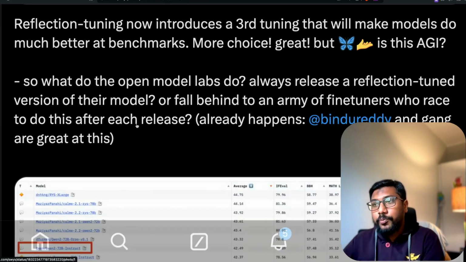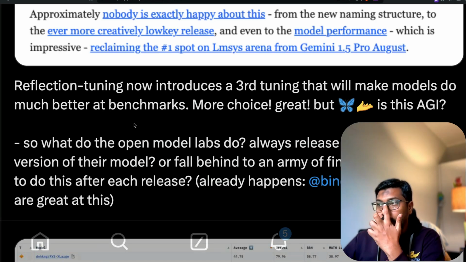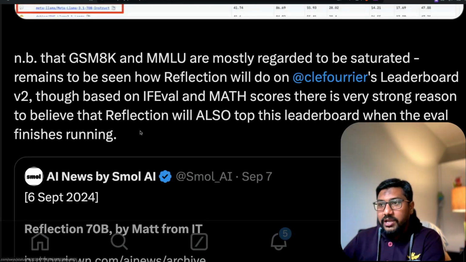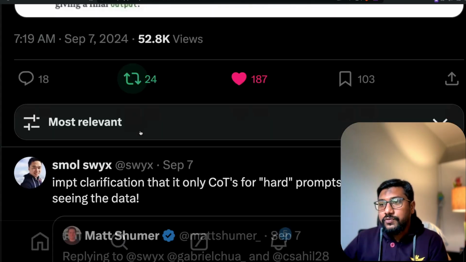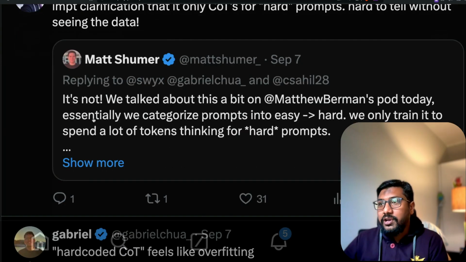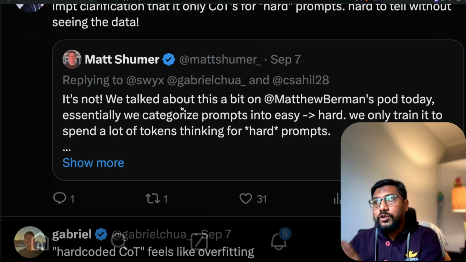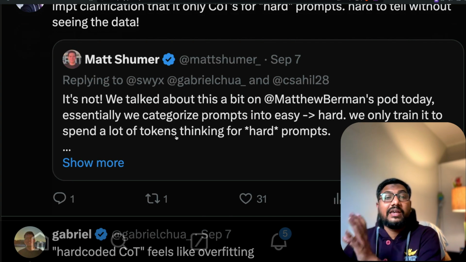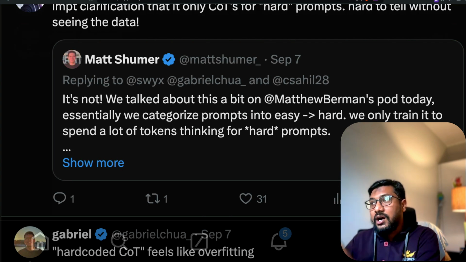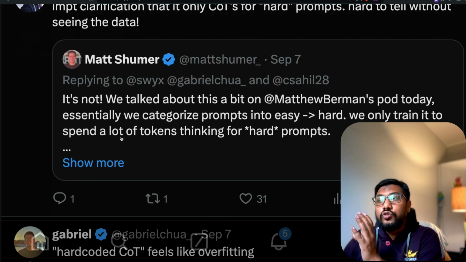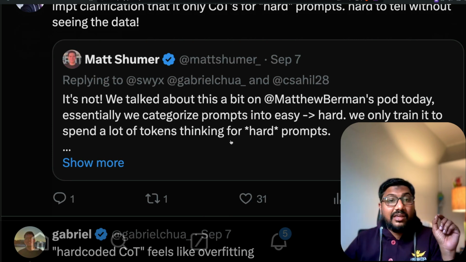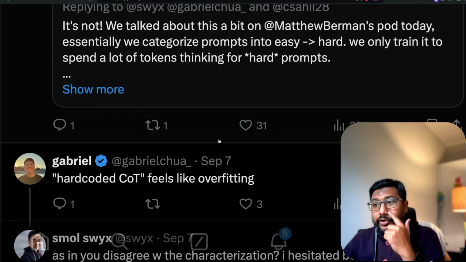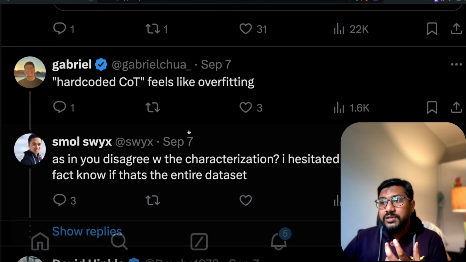But for this particular post, you can see that somebody, especially one of the creators of this model, or probably the actual creator of the model, says it's not. We talked about this a bit on Matthew Berman's podcast today. Essentially, we categorize prompts into easy and hard, and we only train it to spend a lot of tokens thinking for hard prompts. I don't exactly understand what that means, but